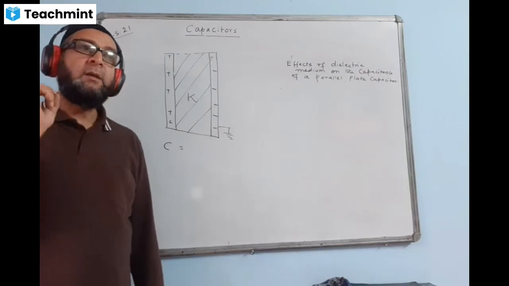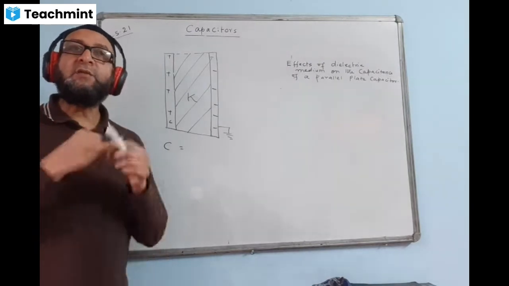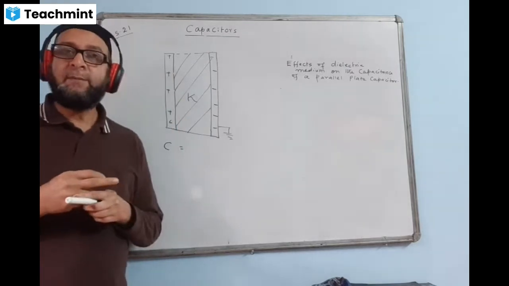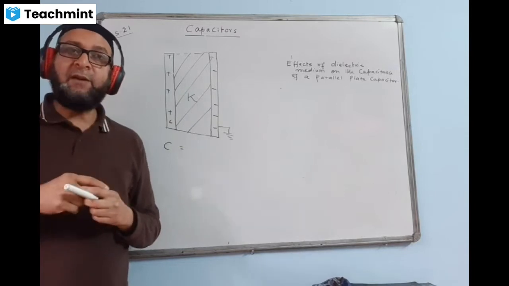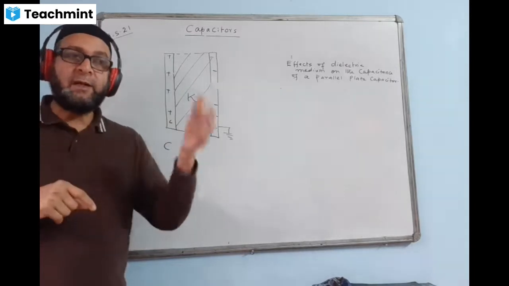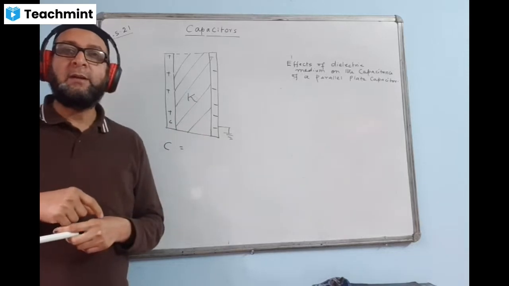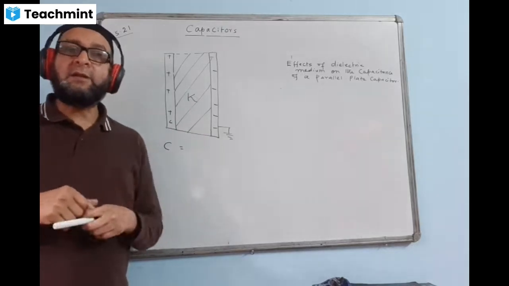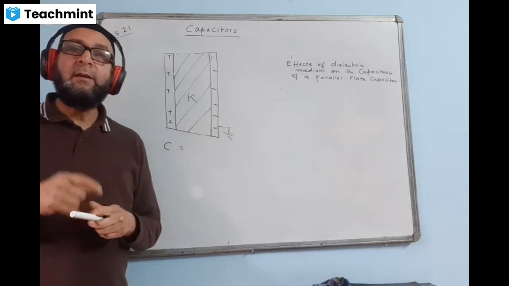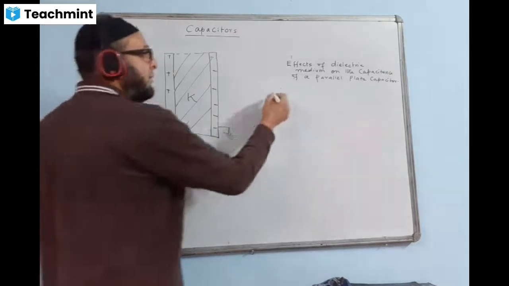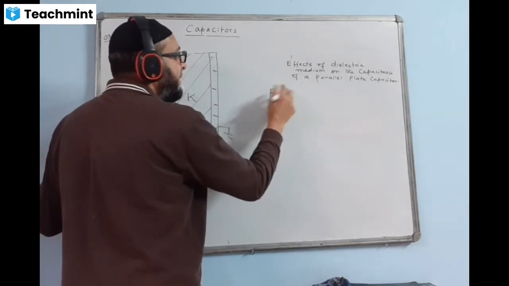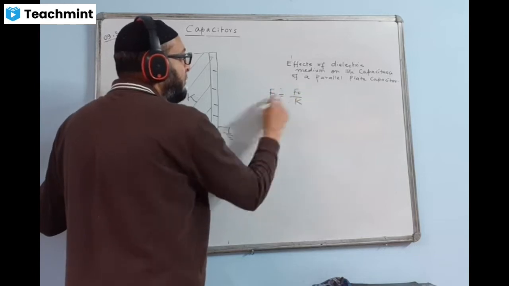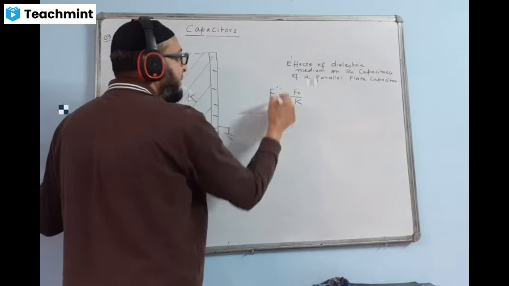When the force decreases, the electric field also decreases by 1 upon K times with respect to that in air or free space. Electric potential will also decrease. The force in that medium will be F naught by K, the new force F dash. Then the new electric field will come.